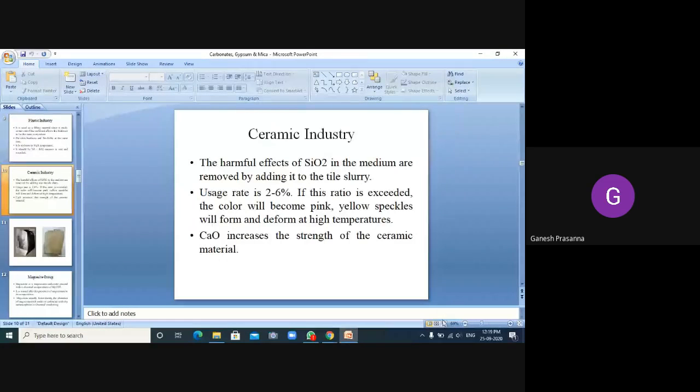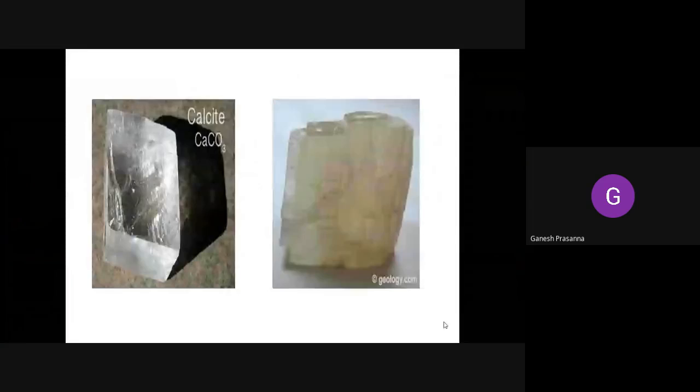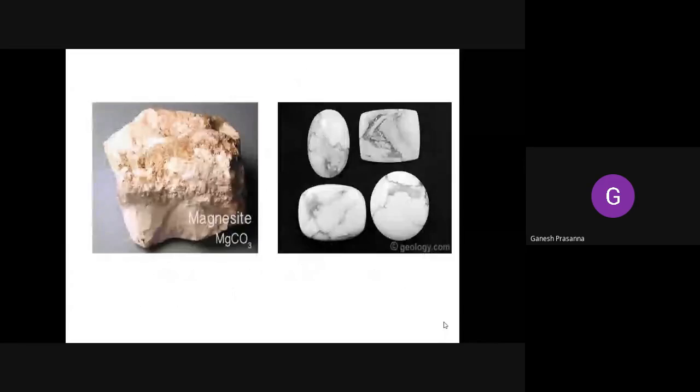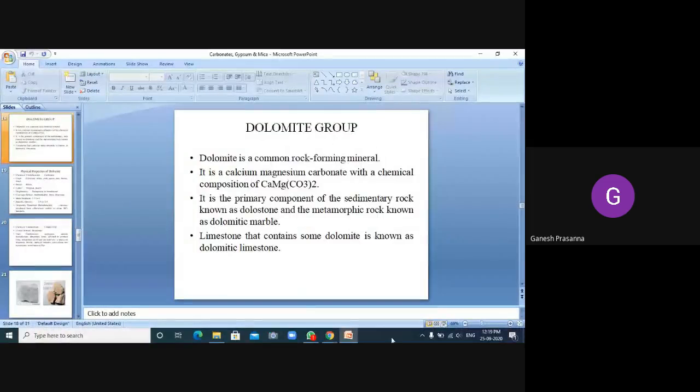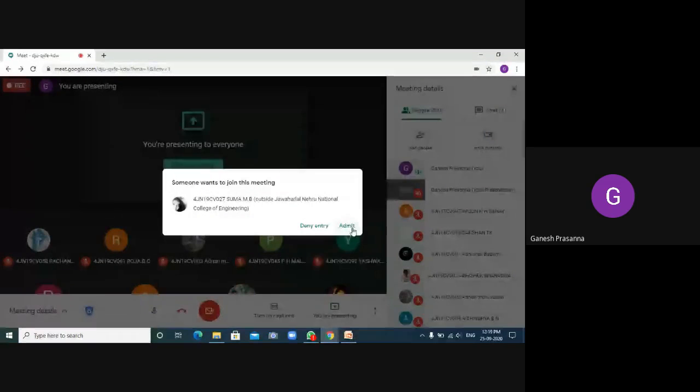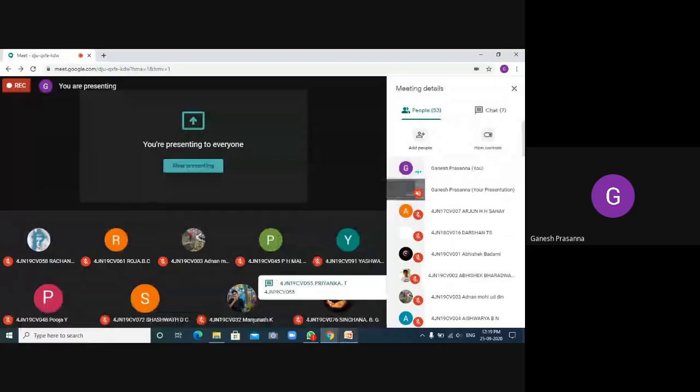I was discussing from this point, that is, magnesite had been discussed. So from today we are going to discuss the dolomite group, and we shall continue discussion on the rest of the aspects.